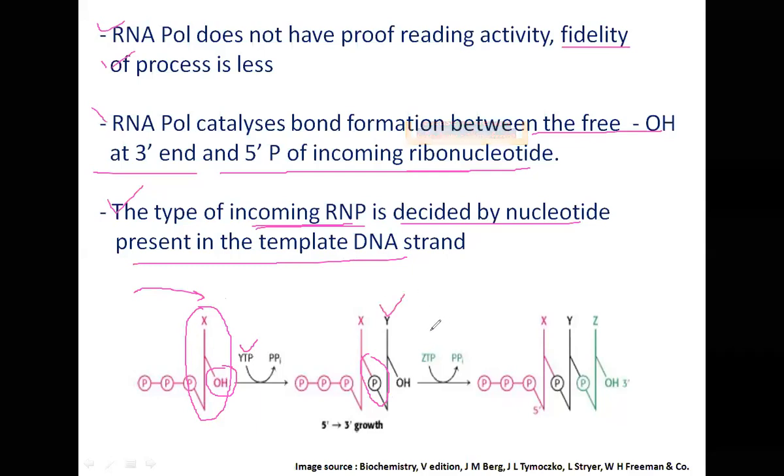The next nucleotide to be added is ZTP, because on the template you have a Z'. So naturally a Z ribonucleotide will be brought in by RNA polymerase and incorporated. This was the first phosphodiester bond. This is the second phosphodiester bond. So Z has also been incorporated. The chain will grow in this direction. The 3' hydroxyl group is available over here. The next nucleotide will be incorporated based on what nucleotide is there on the DNA template.